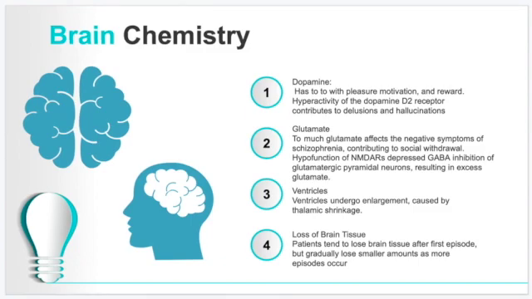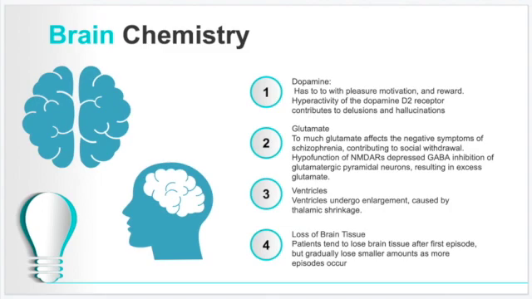Glutamate affects the negative symptoms of schizophrenia, and it's hypofunctioning in the NMDARs, resulting in depressed GABA inhibition. The ventricles tend to undergo enlargement, and that is caused by thalamic shrinkage. And then for the brain tissue, they experience a loss of brain tissue after their first severe psychotic episode.